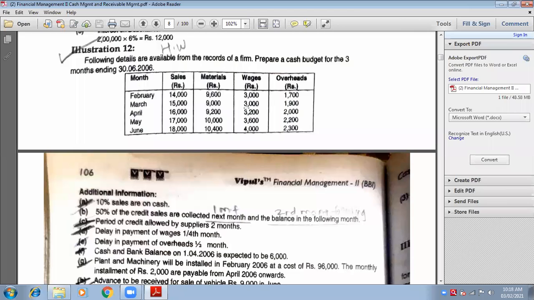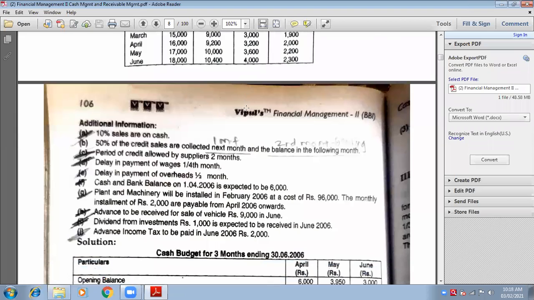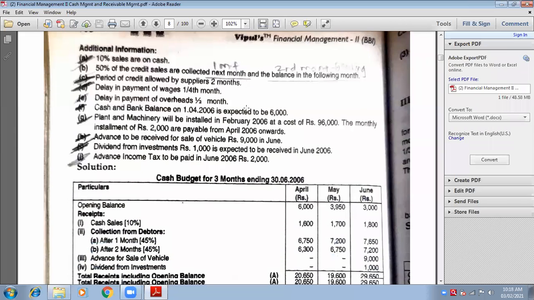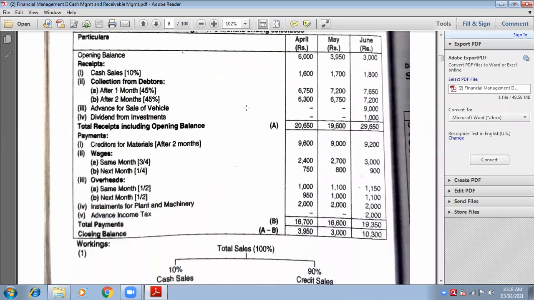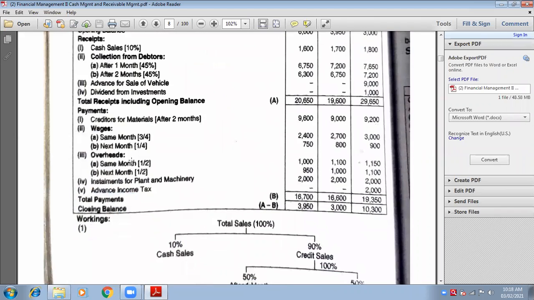1/4 means next month, and 3/4 means same month. See, look here, 1/4 means next month, and 3/4 means same month. So this is what we have to do. We have to divide the amount into two parts, not the month into two parts. First, we have to divide the amount into two parts. The first amount will be 1/4 part.